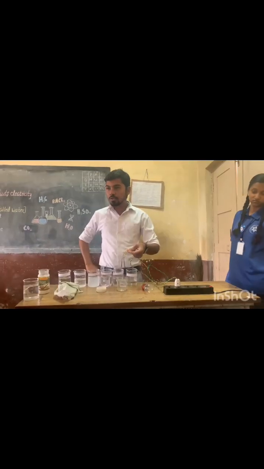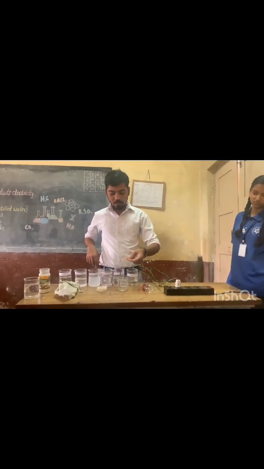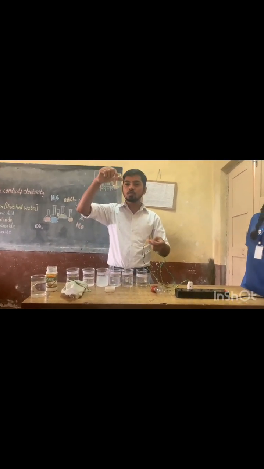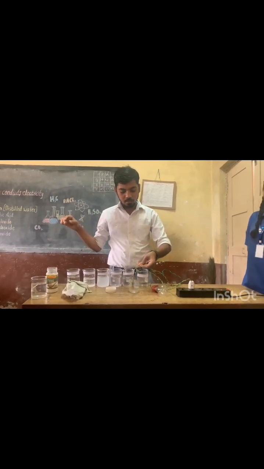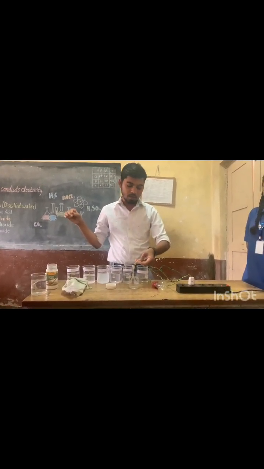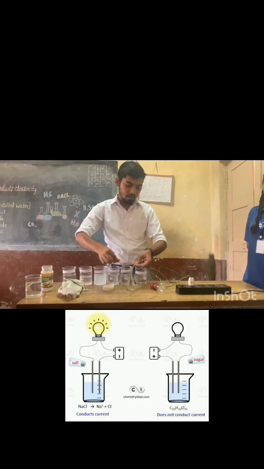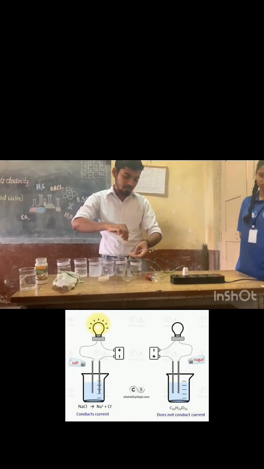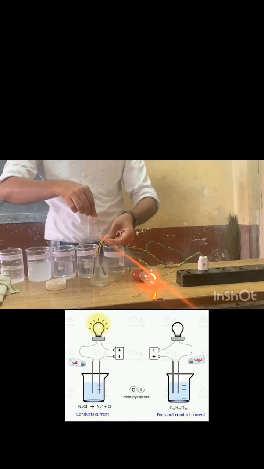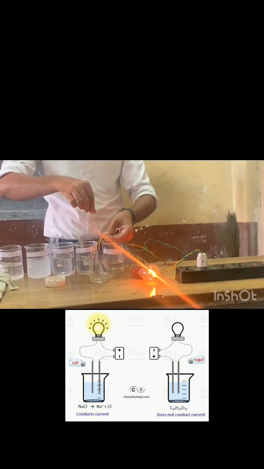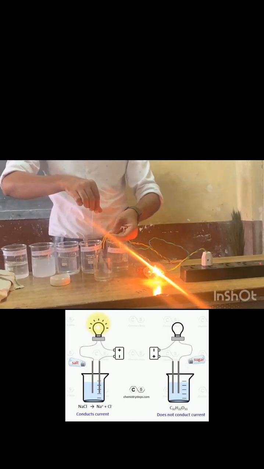Now lastly, sodium chloride. See, in this glass there is no sodium chloride, it is just pure water, as you can see, so there is no glowing of the light. When I add a little amount of salt, you can see the glowing level of the light. Slowly it starts glowing. The more salt you add, the more the glowing level increases, as you can observe.